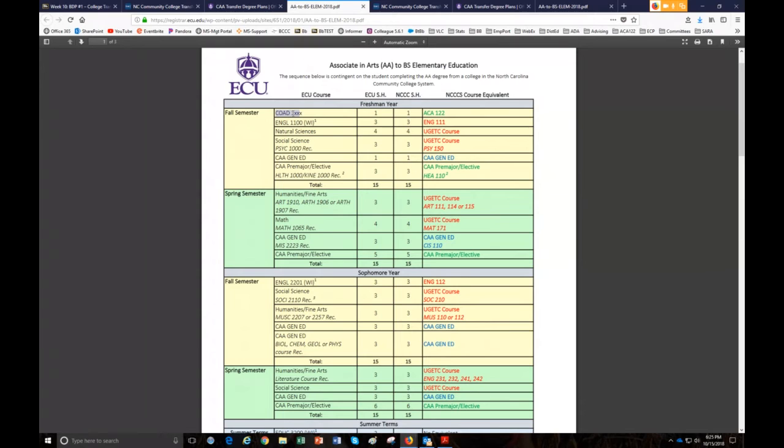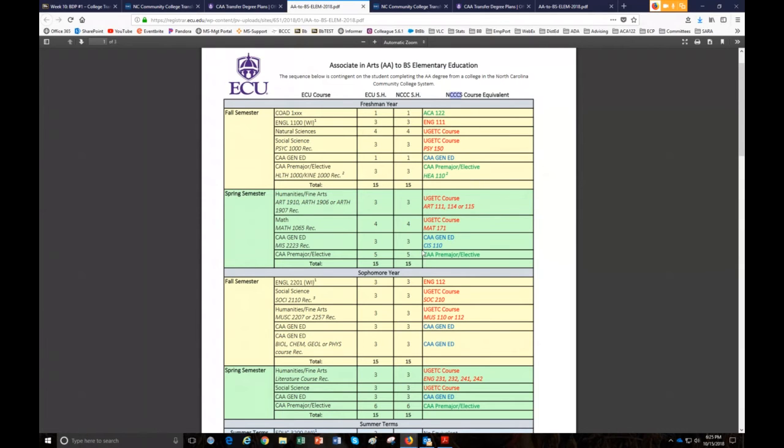And to fulfill that at Beaufort, at the community college, the course equivalent would be ACA 122, which you're taking now. So we can check that one off. They also require English 1100. The Beaufort or the community college course equivalent would be English 111. So you're going to start checking these off as you go.